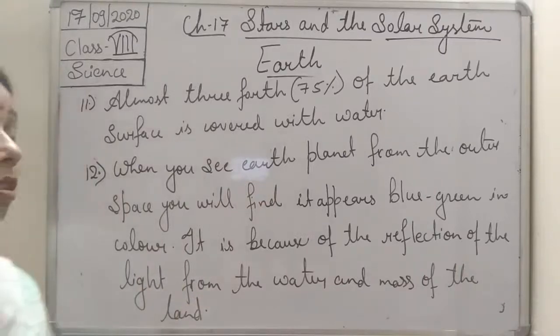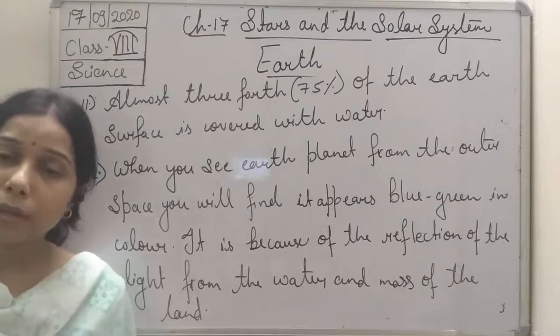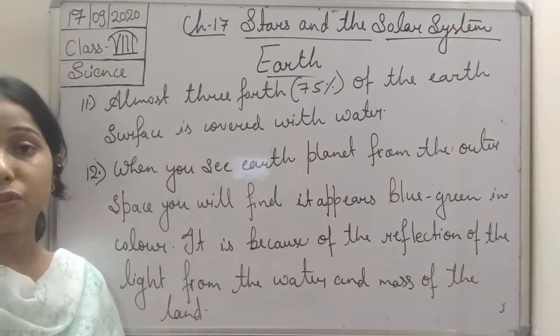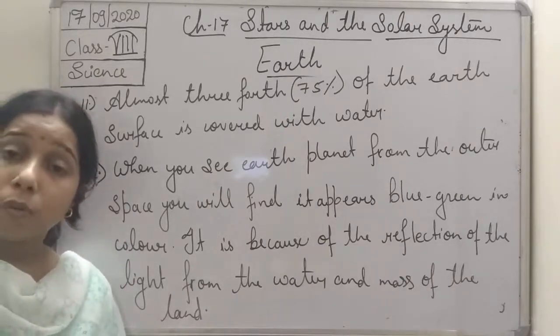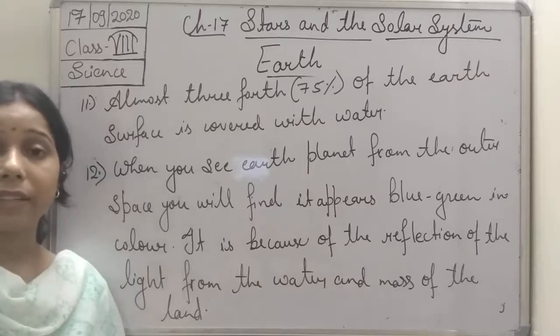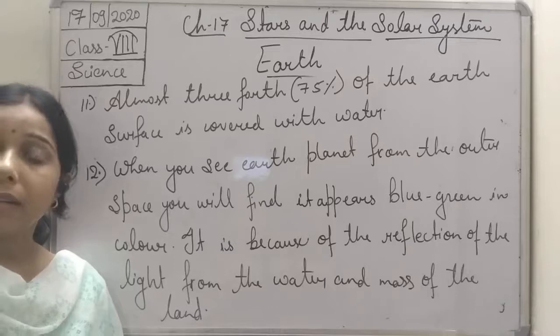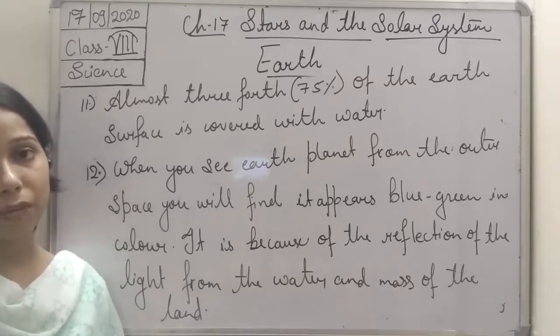Okay, so this is all about that of the earth, students. Earth, you see students, gives all kinds of conditions which are essential for the existence of life. It gives water. A total of 75% of the earth's surface is covered with water, and that is why we can say three-fourths of the earth's surface is covered with water.